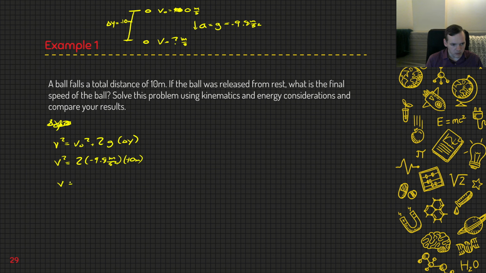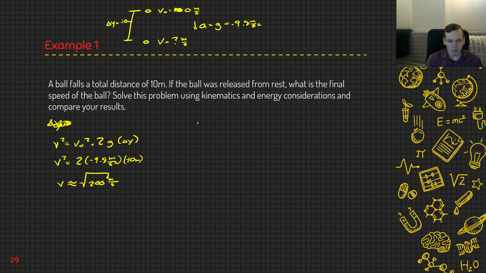So v is going to equal approximately the square root of 200. We're going to get meters squared per second squared in our square root. Pulling them out, it's going to be approximately square root of 200 meters per second.